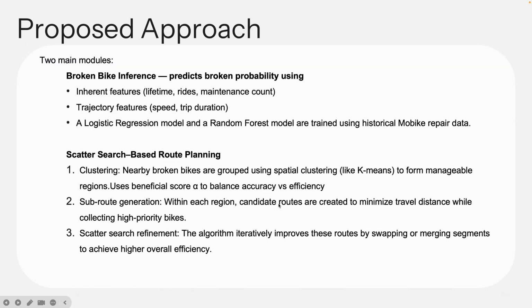The authors proposed a 2-stage data-driven system. The first one is a broken bike inference module that predicts the failure probability of each bike using its lifetime, riding frequency, and trajectory features. The second one is a scatter search-based route planning algorithm that optimizes bike recycling routes under time and vehicle capacity constraints.